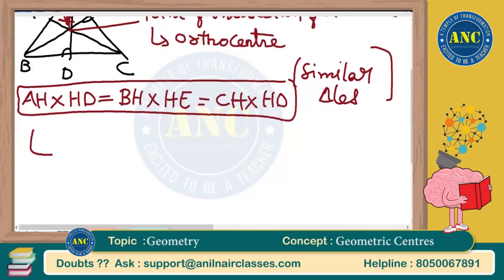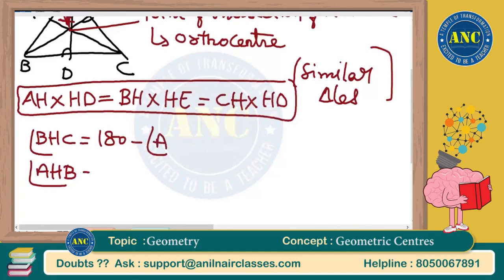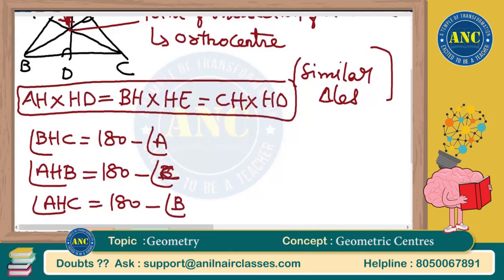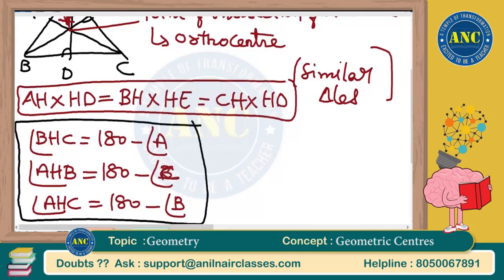Another very important observation: angle BHC is 180 minus angle A. I will prove this when I am discussing similarity. AHB is 180 minus angle C, and AHC is 180 minus angle B. Very important key points related to orthocenter.